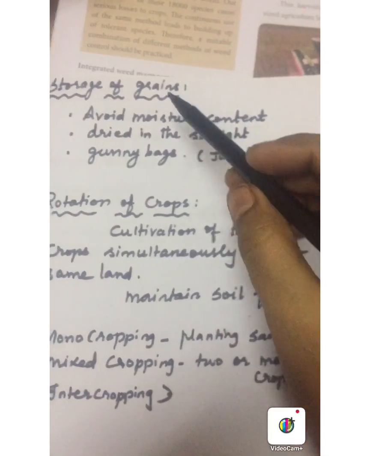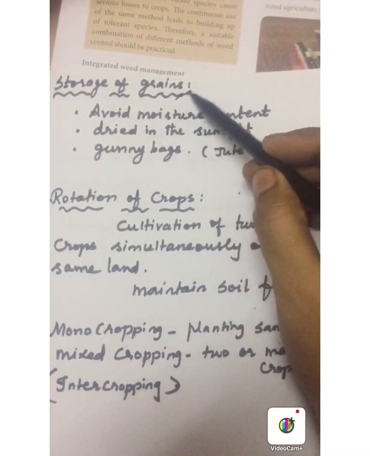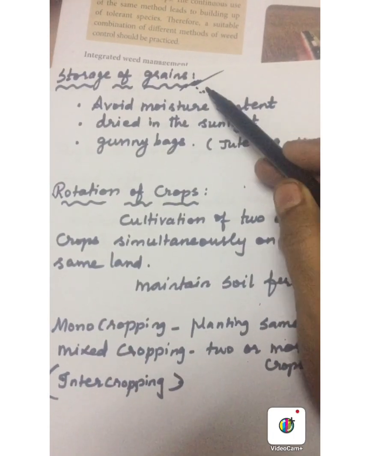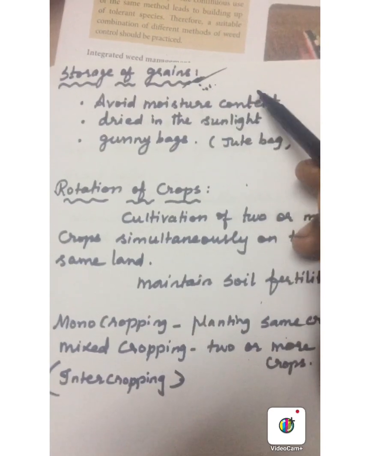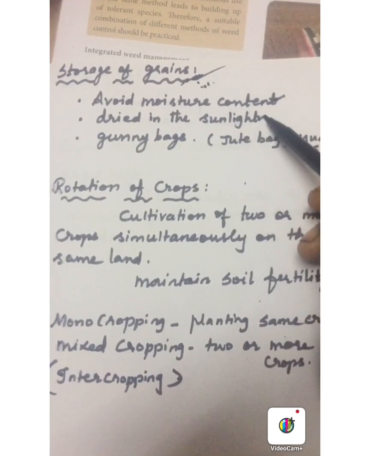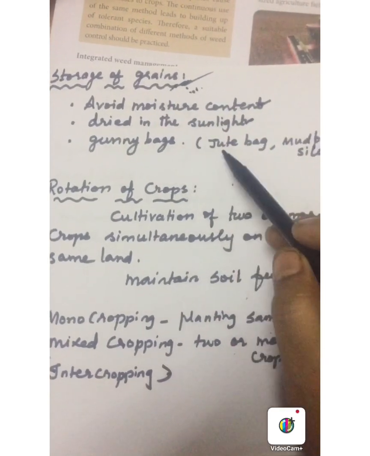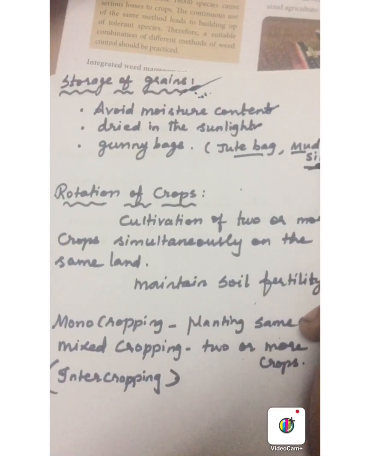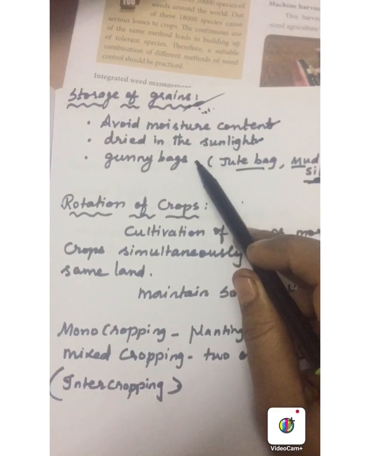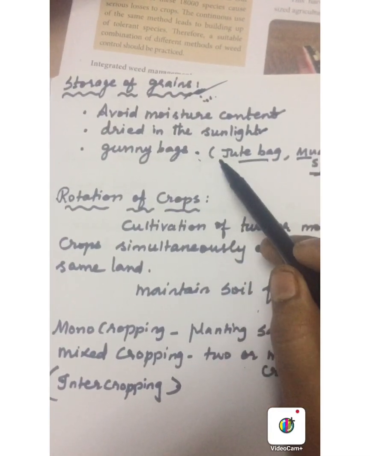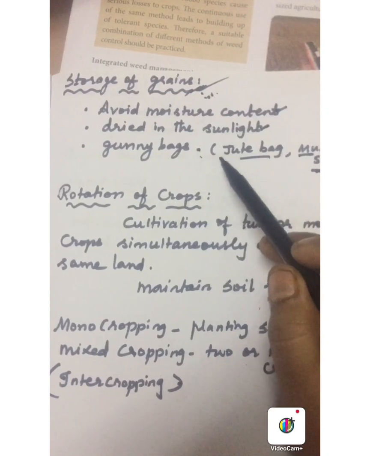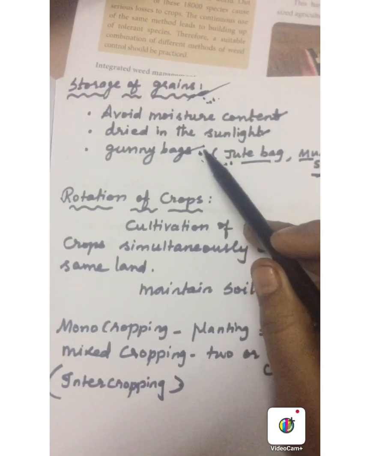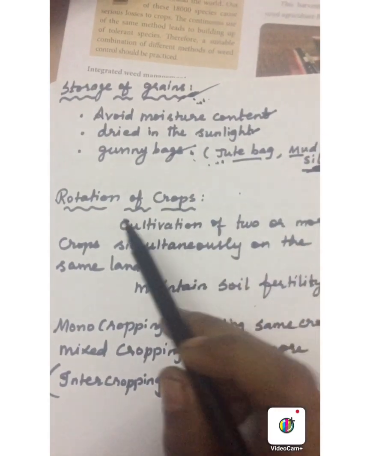After harvesting, we should store the grains properly. So, storage is an important method in the crop production. Any moisture content in the grains will lead to growth of microorganisms. So avoid moisture content. Then dry it in the sunlight before storage. Store the grains in gunny bags, jute bags, mud bags and silos. The place which is used to store the grains is called godown. The godowns are used for storage of grains on a large scale.